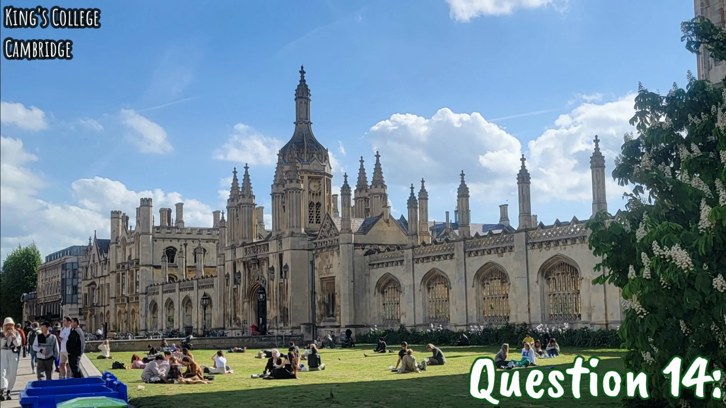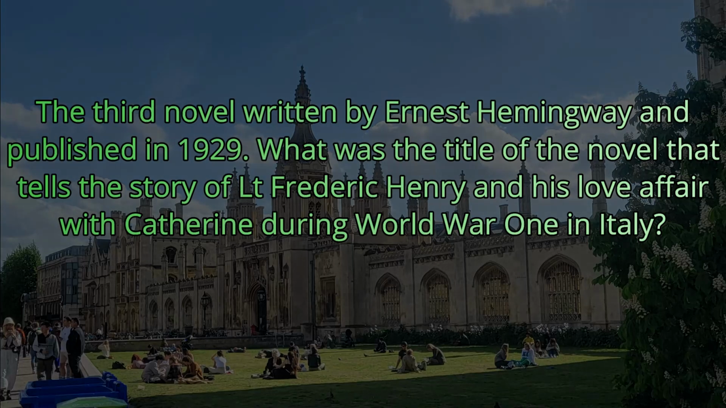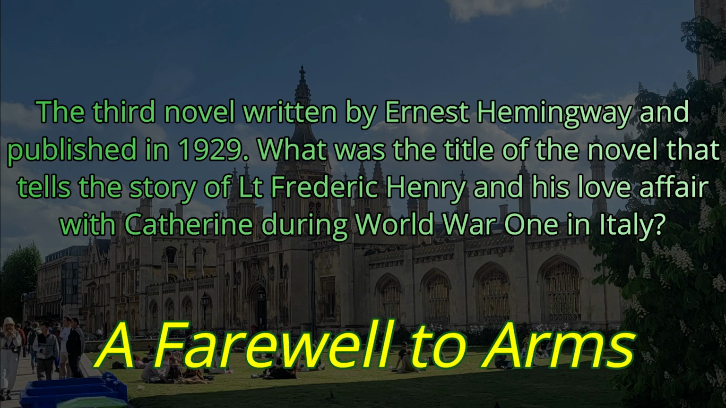Question 14. The third novel written by Ernest Hemingway and published in 1929. What was the title of the novel that tells the story of Lieutenant Frederick Henry and his love affair with Catherine during World War I in Italy? This Ernest Hemingway novel was called A Farewell to Arms.